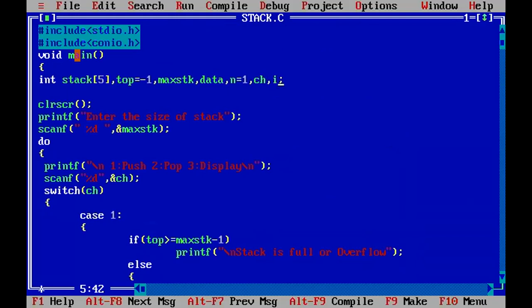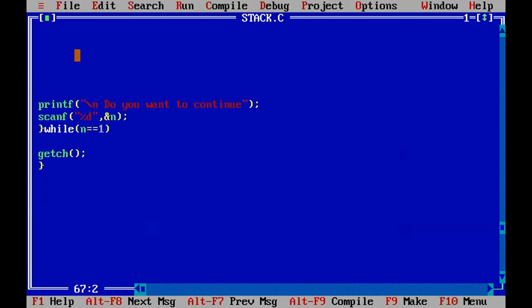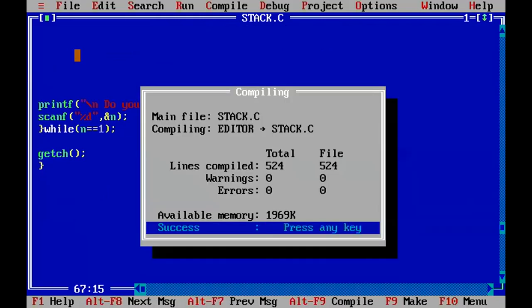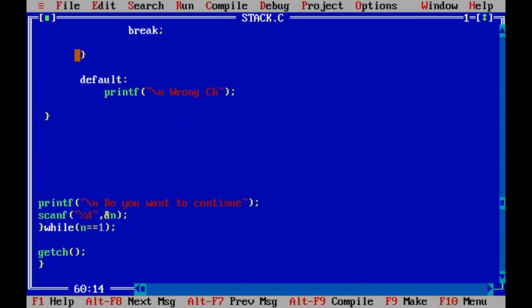Sir, after while, semicolon. After while, semicolon. Where? Here. In while? Here? Yes. Now it is correct. Yes, sir.